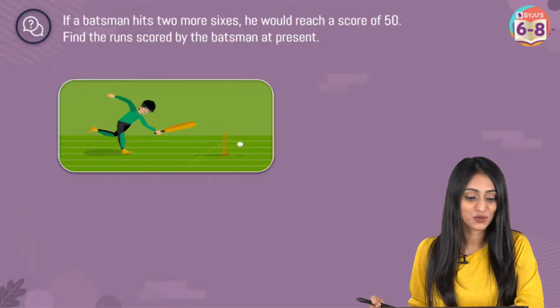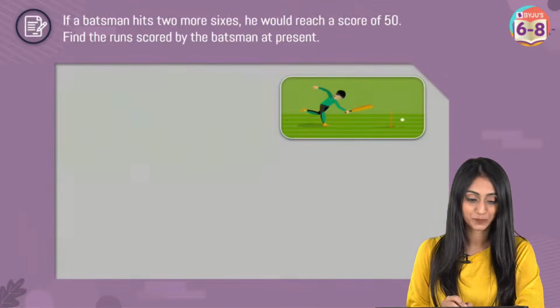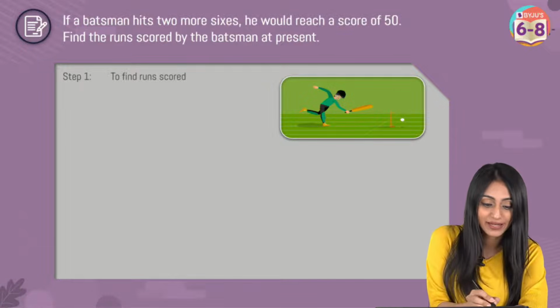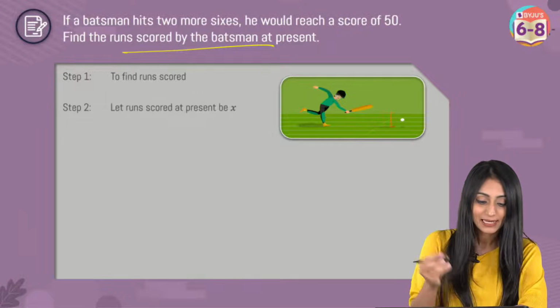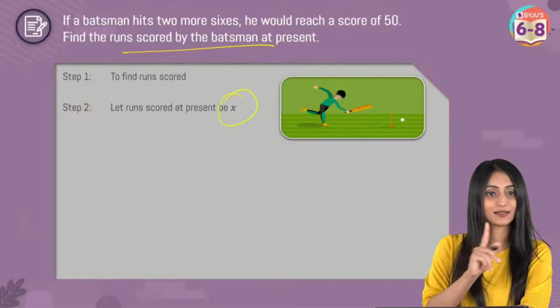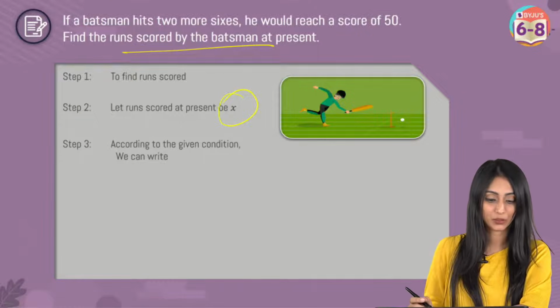If a batsman hits 2 more 6, he would reach a score of 50. Find the runs scored by the batsman at present. What did I tell you? First step is what? We have to find the runs scored by the batsman at present. Let's say the batsman scored the runs at present be X. First thing, we have to assume the variable. We have to assign the variable to the unknown thing.